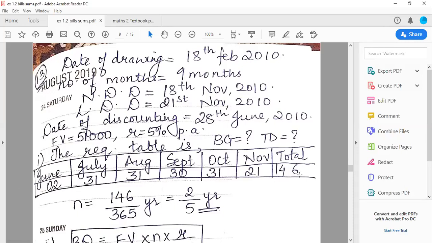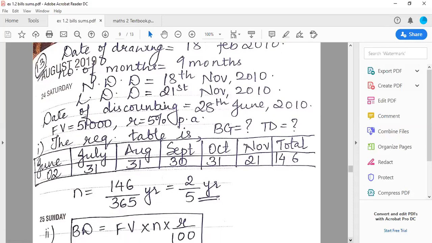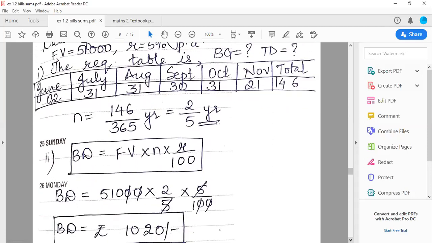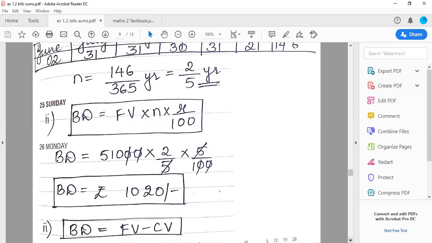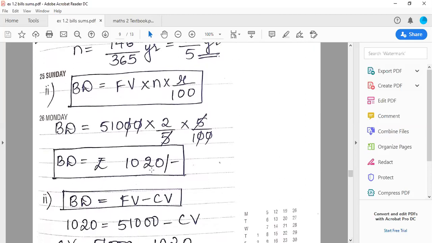So all the days you will add together, you'll get 146 divided by 365. So we'll convert it into years. So it comes to 2/5 year. Then you will put the formula BD is equal to FV into N into R upon 100. You will get the BD to be as 1020.